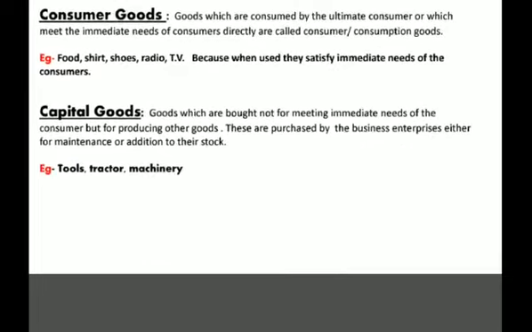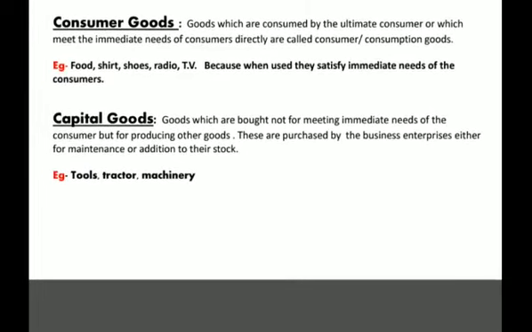Now the next terms which we have to understand are consumer goods and capital goods. Consumer goods are consumed by the ultimate consumer, or they meet the immediate need of the consumer directly. Means if I am consuming or using something, I am not using that good for production of another good or as a raw material. I am directly consuming it, like food. I'm not using that food for reselling or for producing other goods.